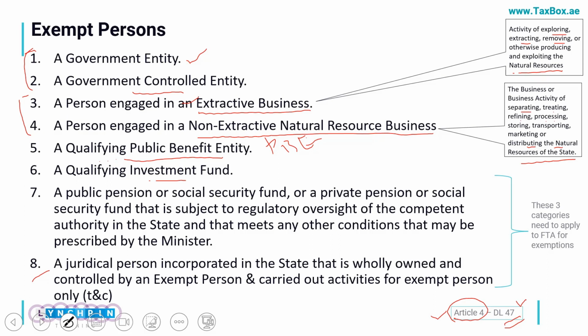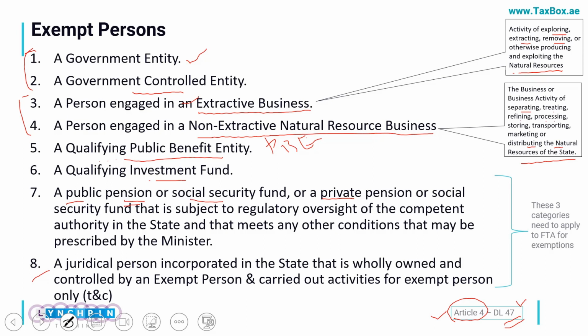Next is a public pension fund or social security fund, or any private pension or social security fund. The first one was the public and this one is the private. If they are subject to regulatory oversight and meet other conditions which will be specified in due course, such entities are also exempt.